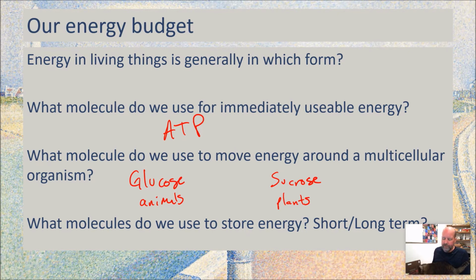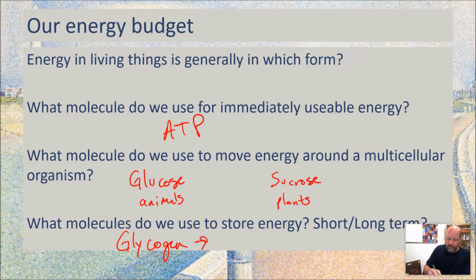When it comes to energy storage, plants and animals also do that differently. We do a couple of different things as animals. Typically, we make a molecule, and we'll talk about all of this later. I'm just trying to get some big picture now. But we use a molecule called glycogen, or sometimes it's just called animal starch. It's a lot like plant starch, but it's more complicated. It's more branchy. And we'll talk about why.